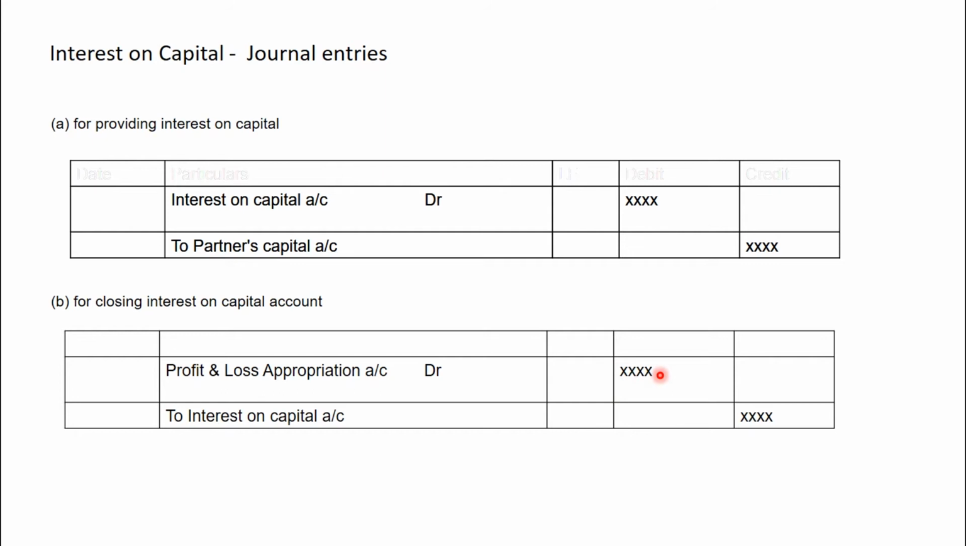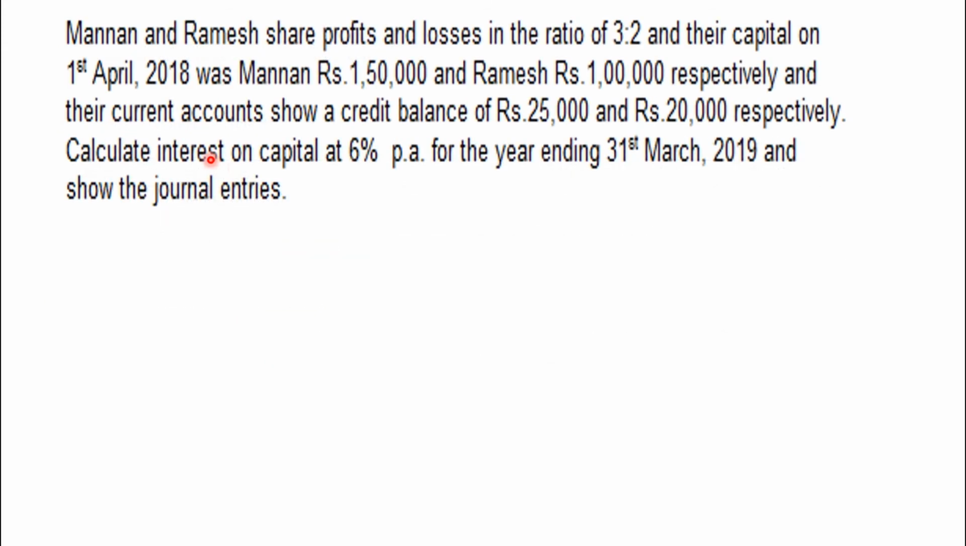So, now let us see the sums. This is sum number 5. Manan and Ramesh are sharing their profit and loss in the ratio 3 is to 2. Opening capital of Manan is 1,50,000 and of Ramesh is 1 lakh. Their current account balances are 25,000 and 20,000. Now they have asked you to calculate interest on capital at 6%, and also the journal entries.